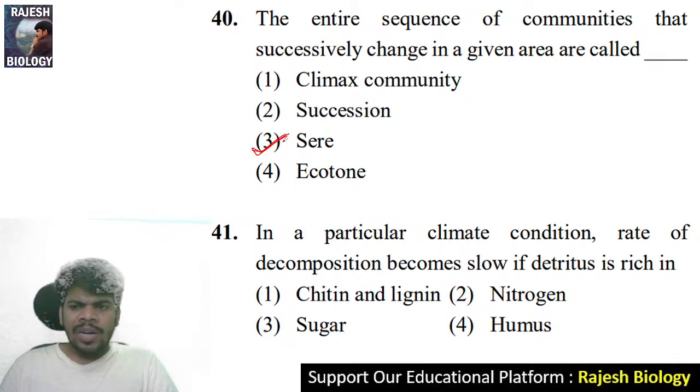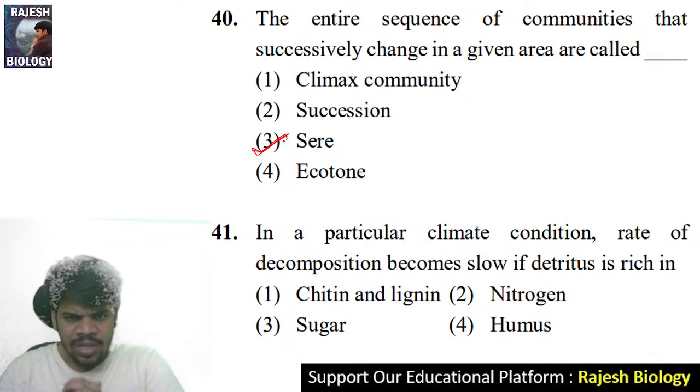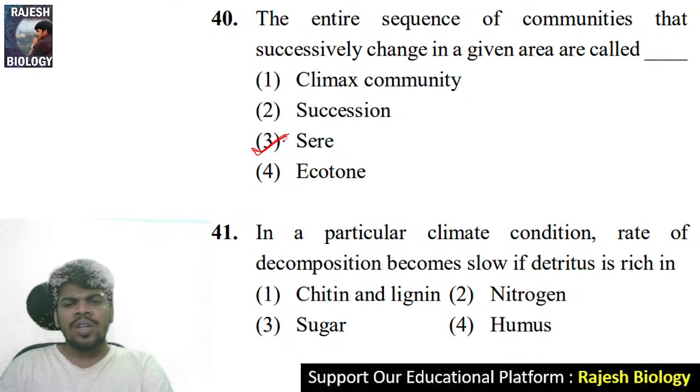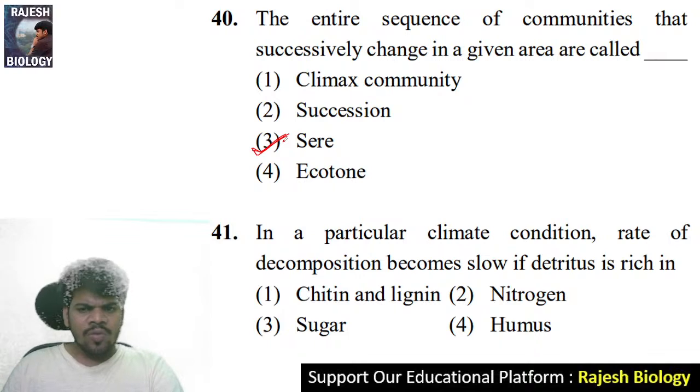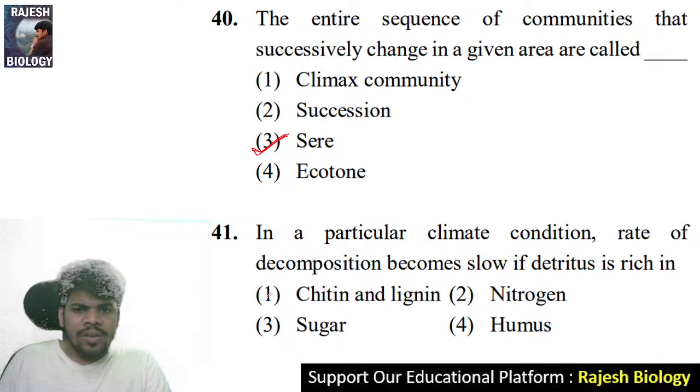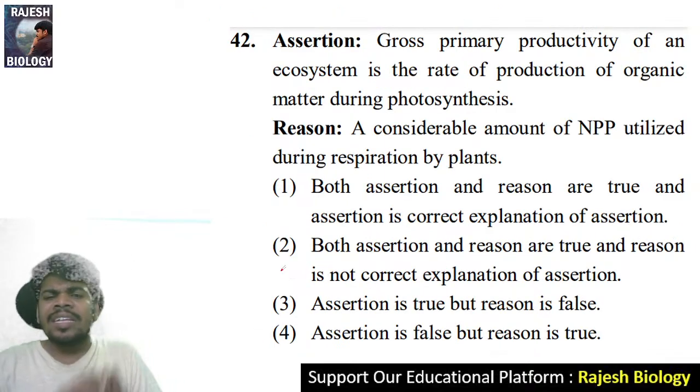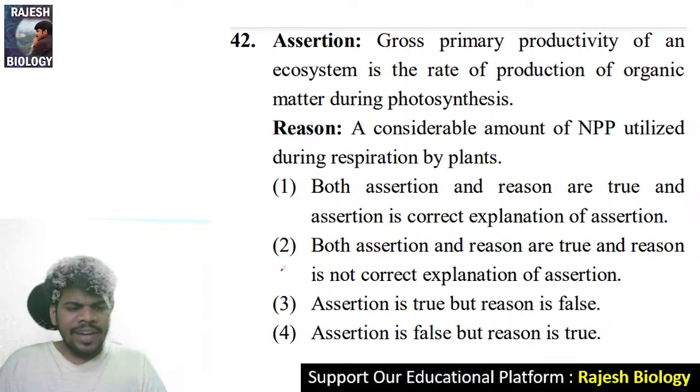In a particular climate condition, rate of decomposition becomes slow if detritus is rich in. Because of what does this rate of decomposition become more difficult and late? Very easy question. You should know this: chitin and lignin are very strong substances which are not easily dissolved. If they are present in the detritus, it becomes later. Come to the 42.